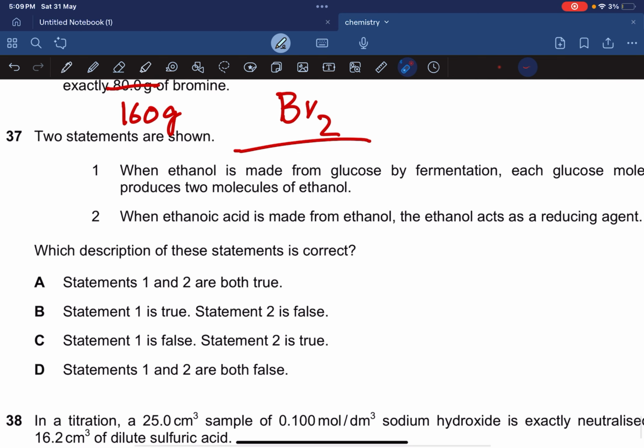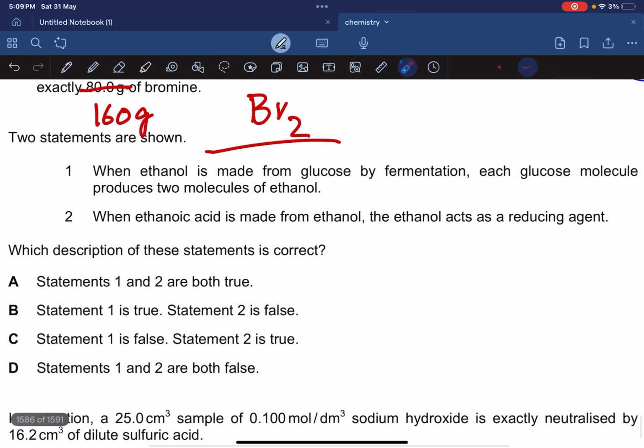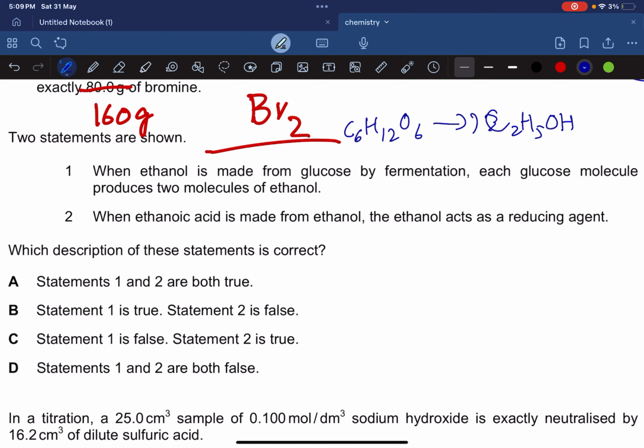When ethanol is made from glucose by fermentation, each glucose molecule produces 2 molecules of ethanol. Let's write down the equation for this. You have C6H12O6 and you form C2H5OH, 2 moles of ethanol, and 2 moles of carbon dioxide. So when ethanol is made, each glucose molecule produces 2 molecules of ethanol.